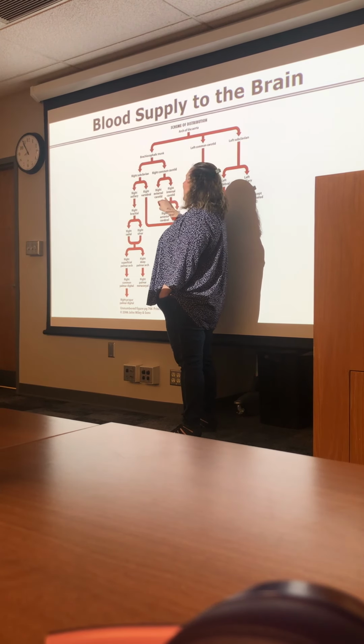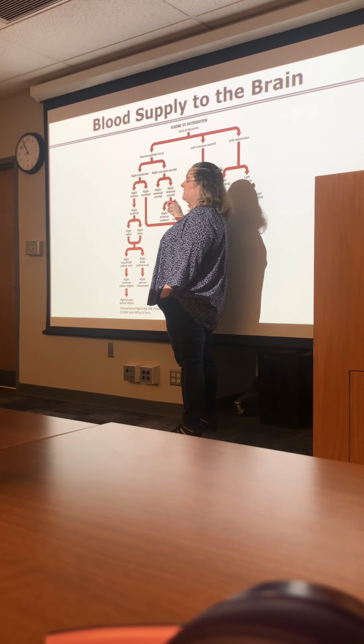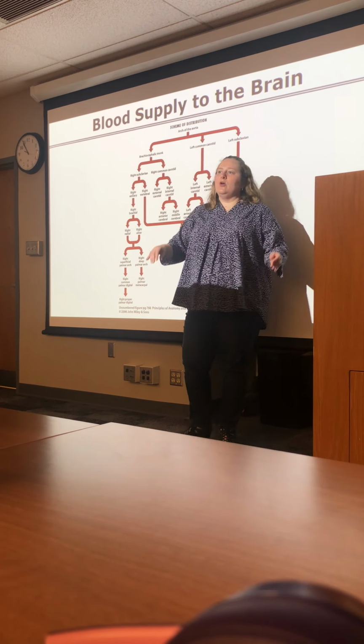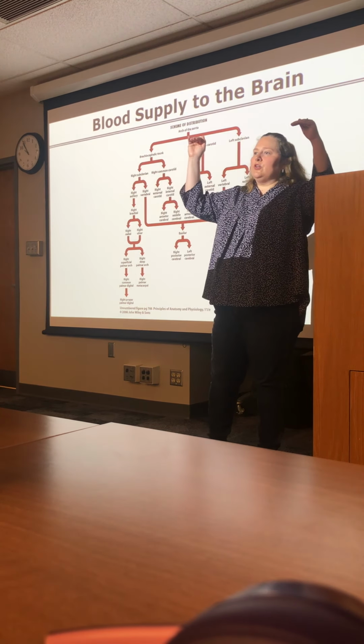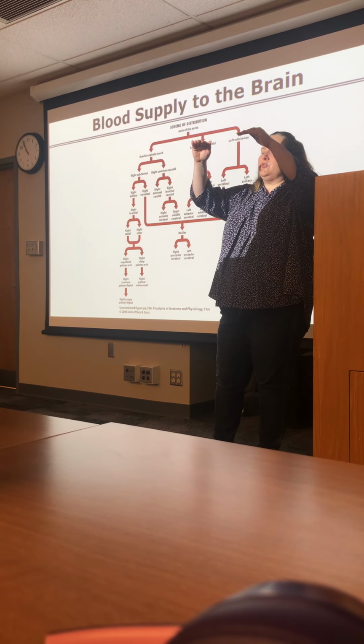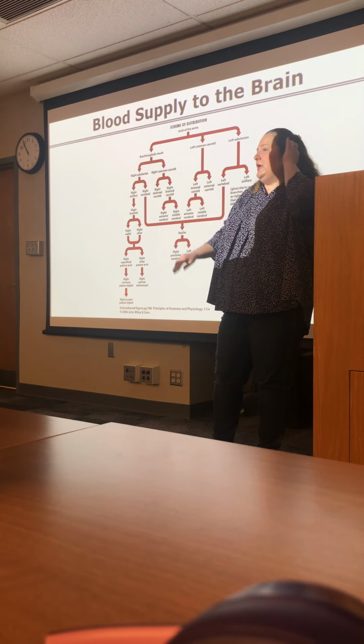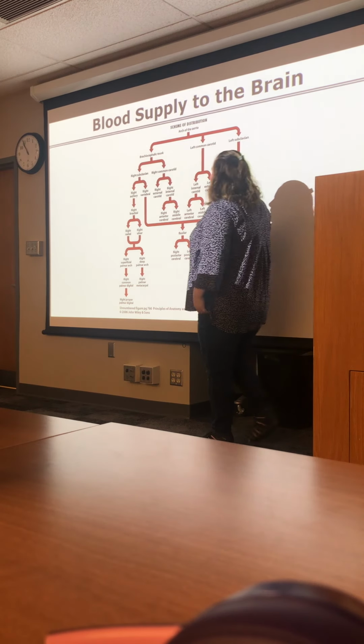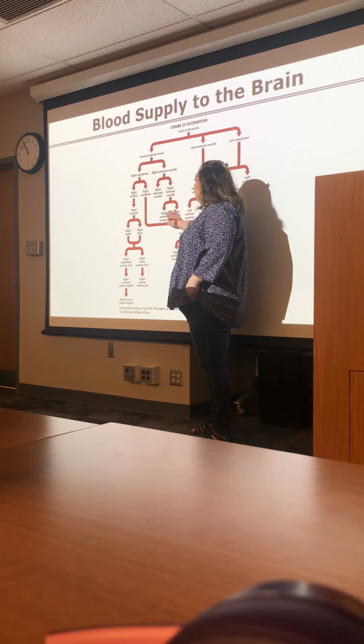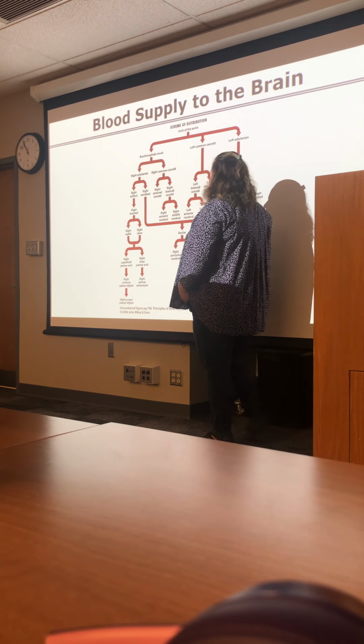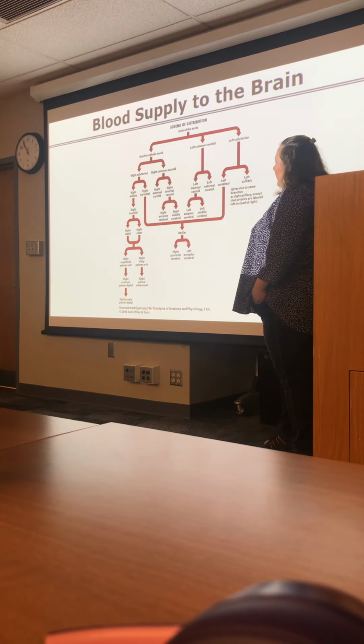Internal carotid doesn't do anything. It has no branches until it gets inside of the skull. So we're going to follow that internal carotid. The internal carotid goes into the skull. Remember that it's going to go up through the carotid canal, turn 90 degrees, get to the foramen lacerum, and take the foramen lacerum into the skull. The internal carotid, its terminal branches are the anterior cerebral and the middle cerebral. There's some on the right and some on the left.